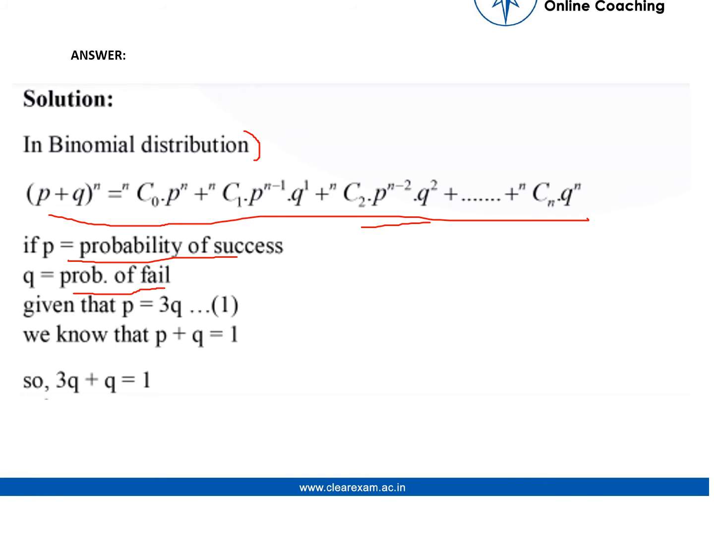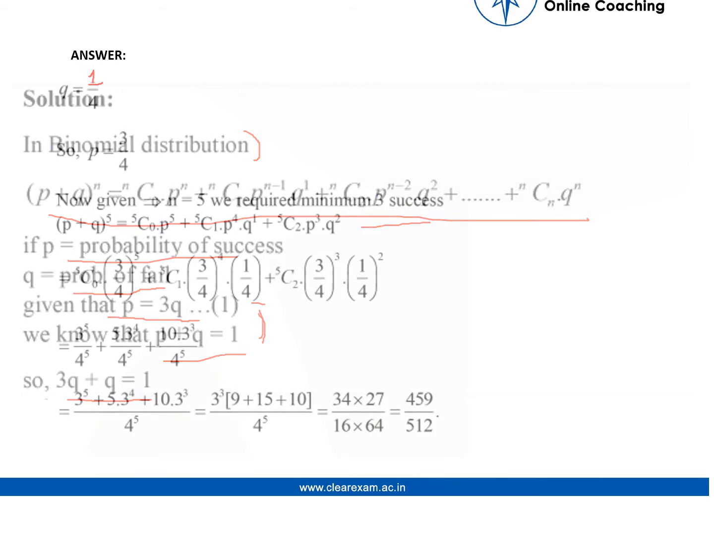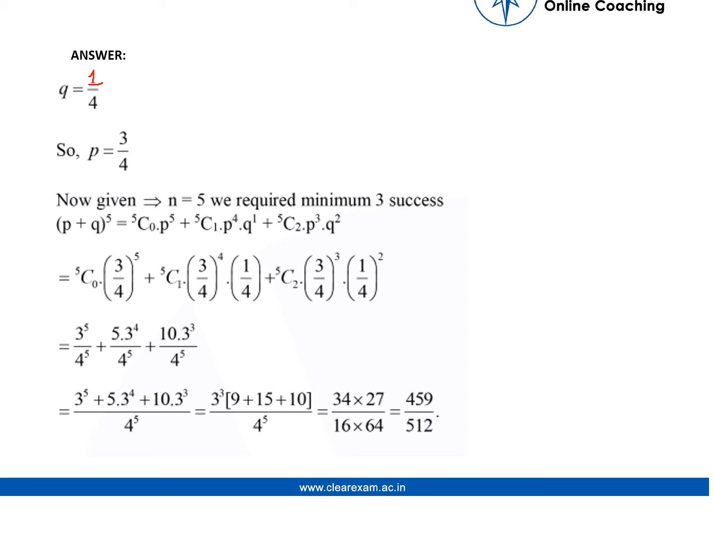Given that the question says p is equal to 3 times q, we also know that the probability of success plus the probability of failure will always be 1. So by applying these two, we can put it in the equation: 3q + q = 1. We get the value of q as 1/4 and the value of p as 3/4.